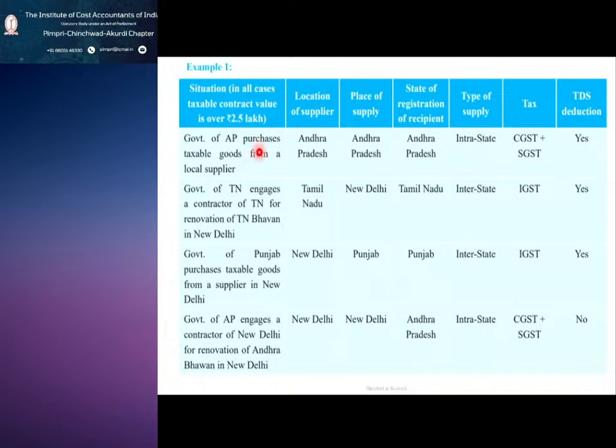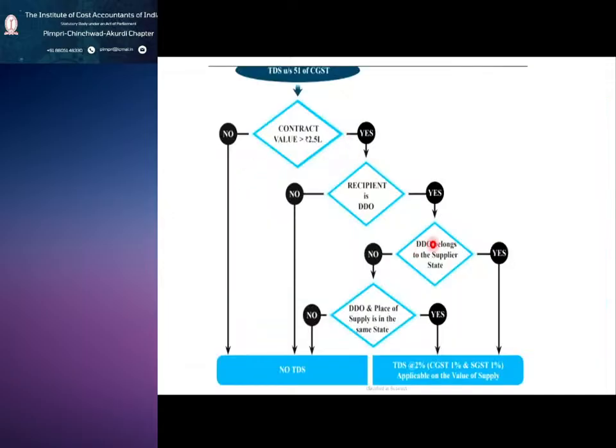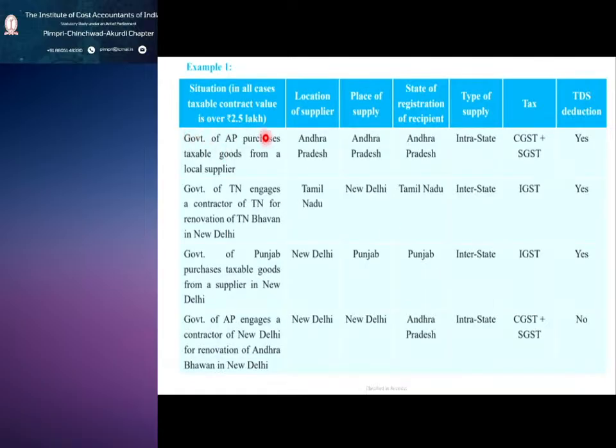Government of AP, Andhra Pradesh purchases taxable goods from a local supplier. So DDO belongs to the supplier state. So government of Andhra Pradesh purchases taxable goods from a local supplier. Yes, see Andhra Pradesh and the state of registration.